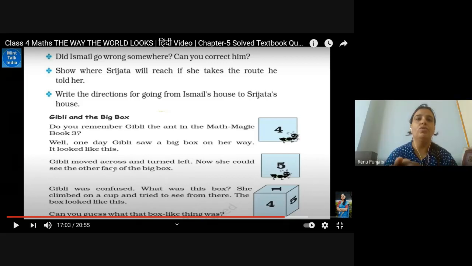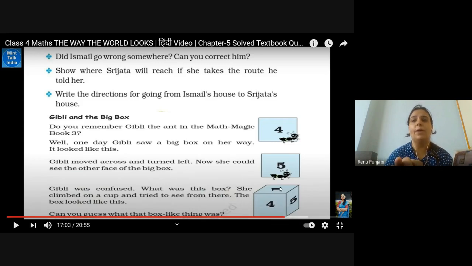Yes. Now Ghibli moves across and turns left. Now she could see this. Now she goes to another left side and is able to see the next number. Ghibli was confused. What was this box? So she climbed on the box and tried to see from there. Now she is looking from the top. So the box looks like this, meaning you can see all 3 sides.